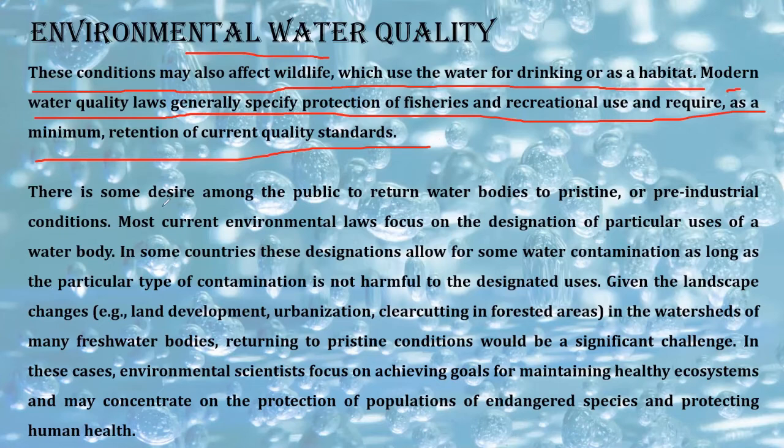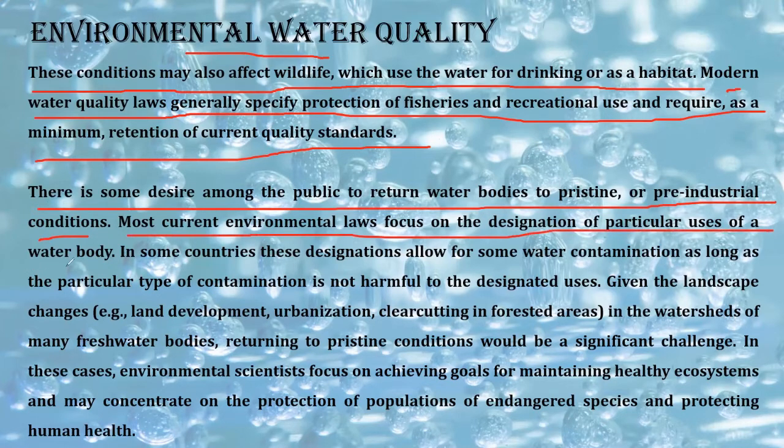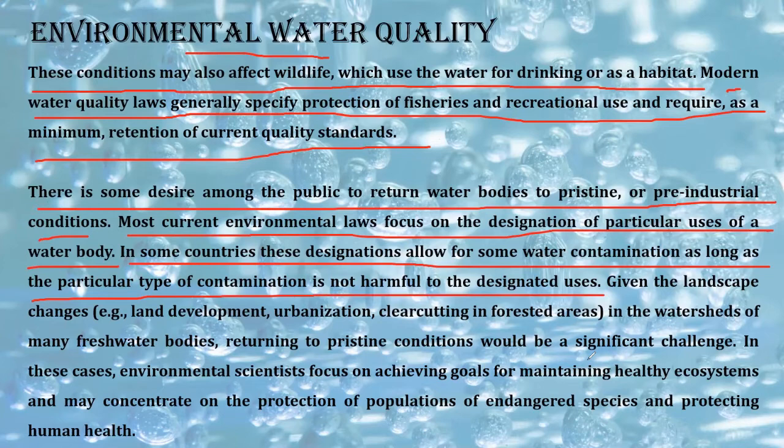Okay, now there is some desire among the public to return water bodies to pristine or pre-industrial conditions, right? Most current environmental laws focus on the designation of particular uses of a water body. In some countries, these designations allow for some water contamination, as long as the particular type of contamination is not harmful to the designated uses, right? Yes, see, the laws for maintenance of water quality, whatever has been formulated, what they do, they basically prescribe that this particular water is designated for this particular type of use.